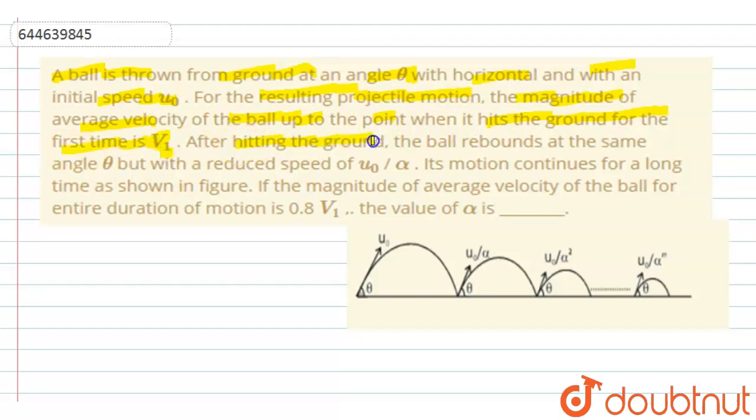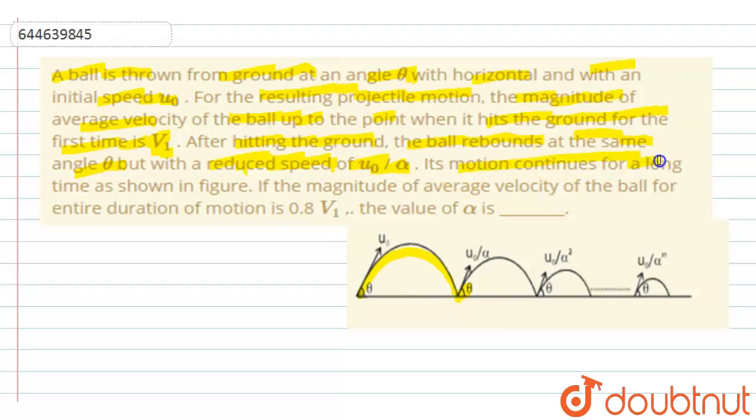After hitting the ground, the ball rebounds at the same angle theta but with a reduced speed of u naught by alpha. So till now it is given that the average velocity for the first complete projectile motion is v1, and after reaching this point on the ground, it again rebounded in the up direction with a reduced speed of u naught by alpha, making the same angle theta.